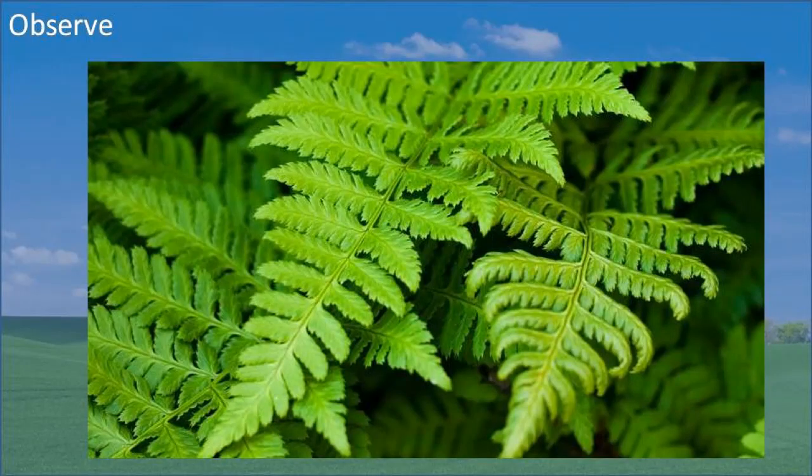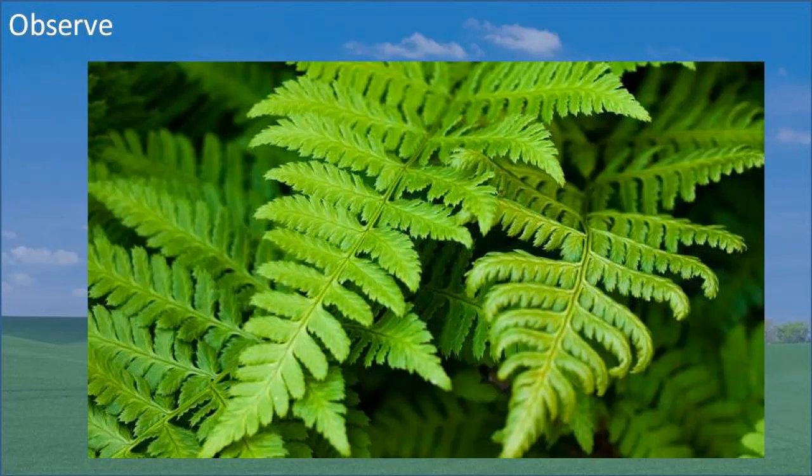Students, after the Bryophyta, the third division of cryptogams is the Pteridophyta. I think you may have seen these plants in the garden. These are ornamental plants.